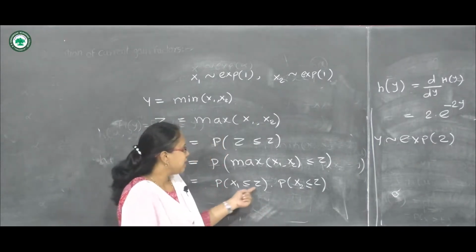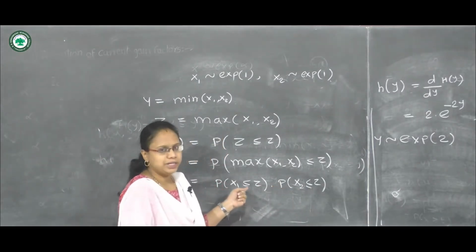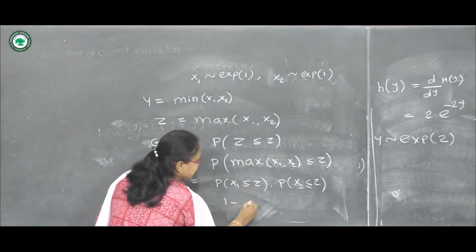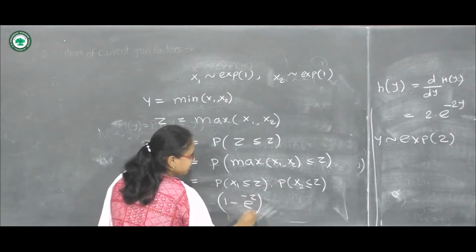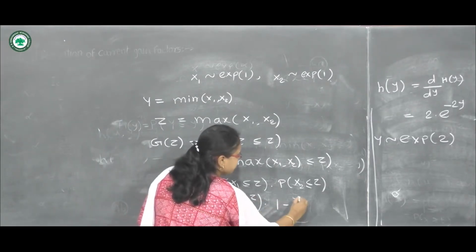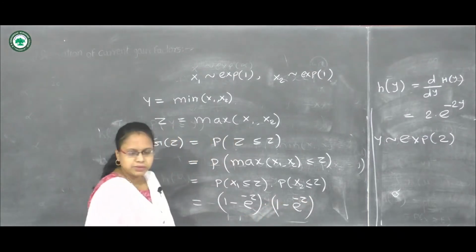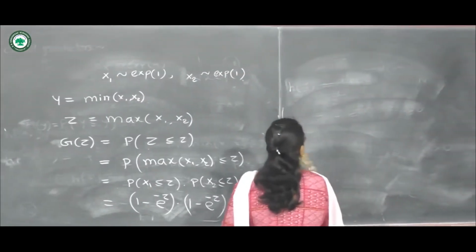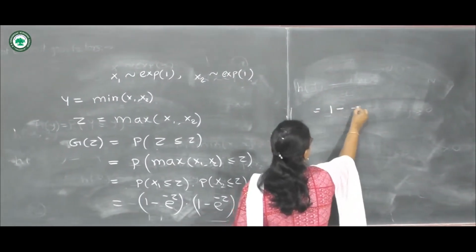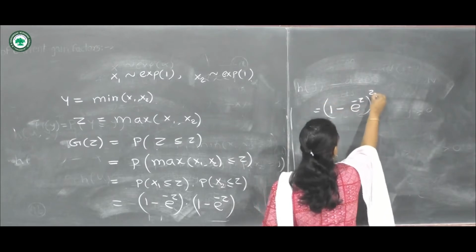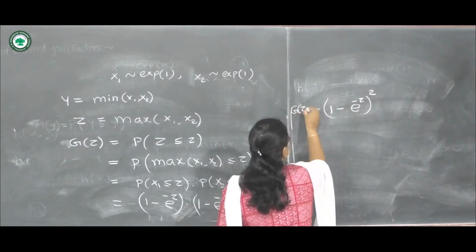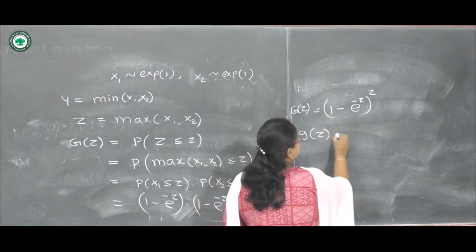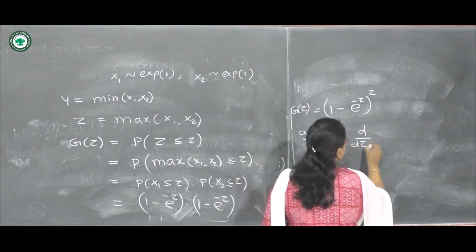We know that they are exponential distributions and we know their CDF. So from that I am going to put here 1 minus e raised to minus z into 1 minus e raised to minus z. Then simply it is 1 minus e raised to minus z, bracket square, which is g of z. This is the CDF, and to obtain the PDF, that is g of z, we will take the derivative of this term.